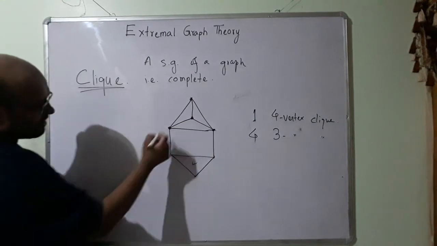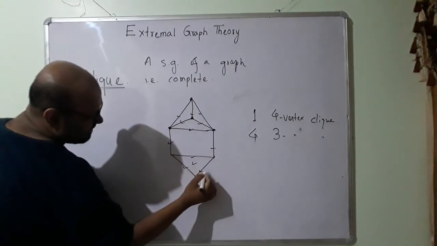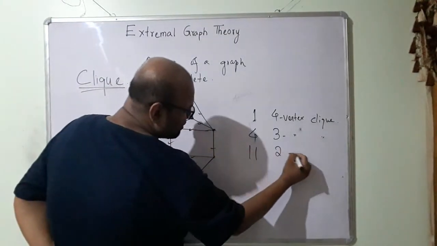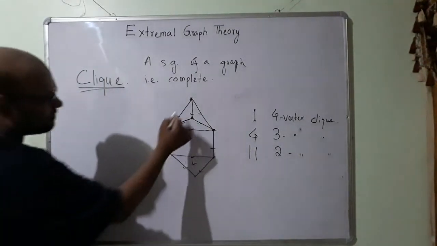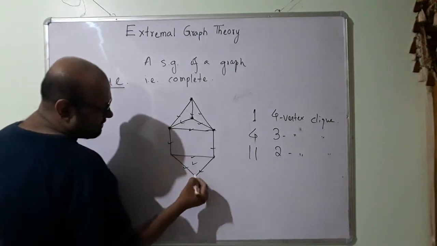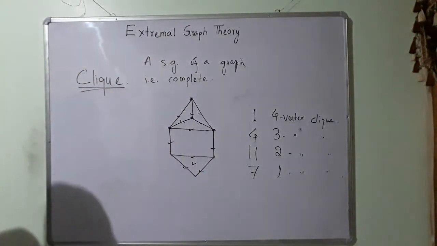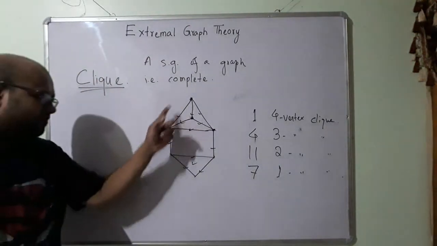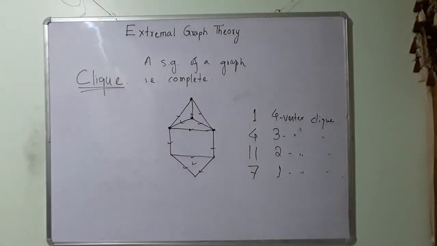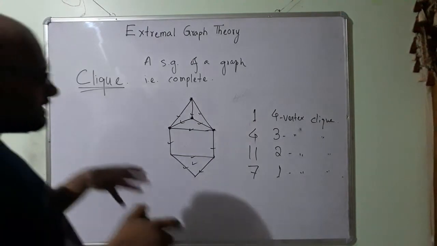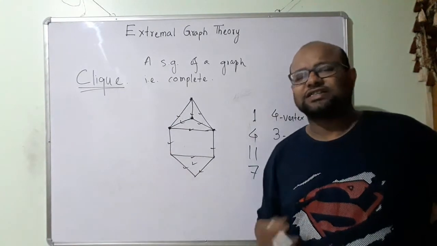So I have 1, 2, 3, 4, 5, 6, 7, 8, 9, 10, 11. 11 2 vertex cliques. And I have 1, 2, 3, 4, 5, 6, 7. 7 1 vertex cliques. A 1 vertex clique is essentially just a vertex. So I have 7 vertices, so I have 7 1 vertex cliques. So this is a clique. A clique is a subgraph of the graph that is complete. So it makes sense with the social science definition.